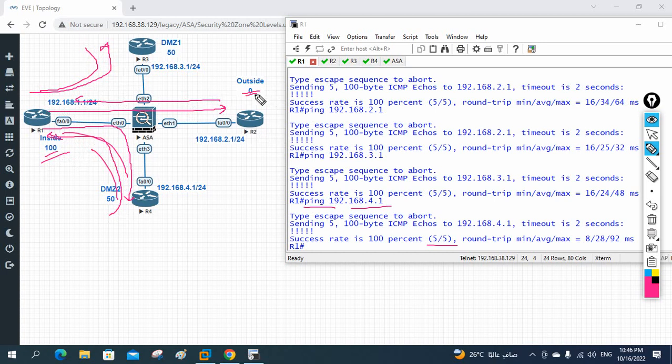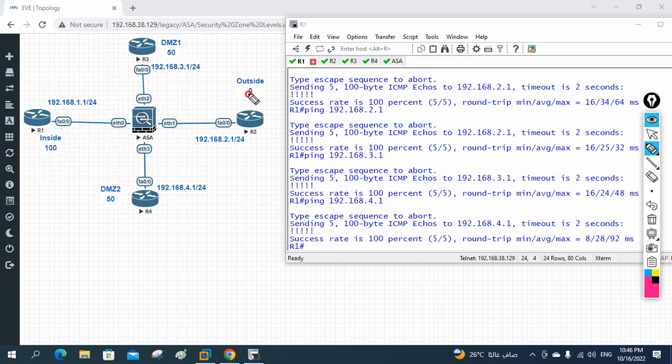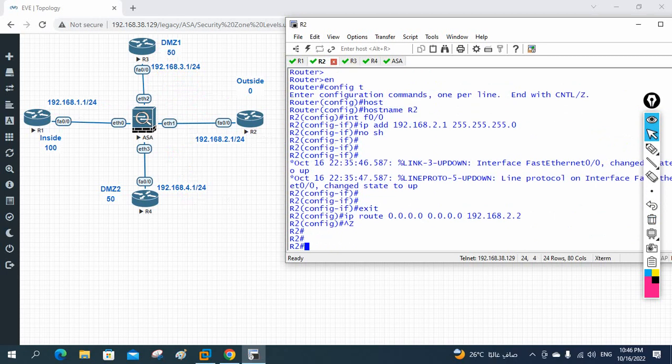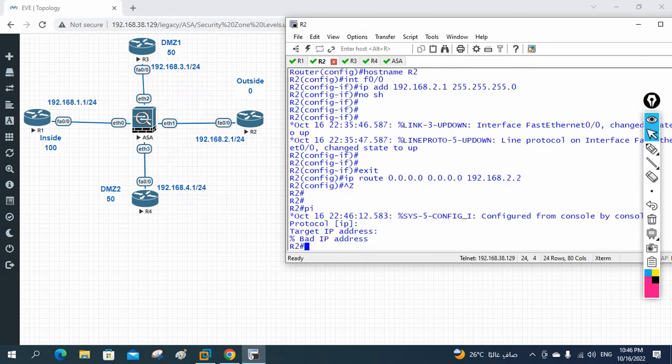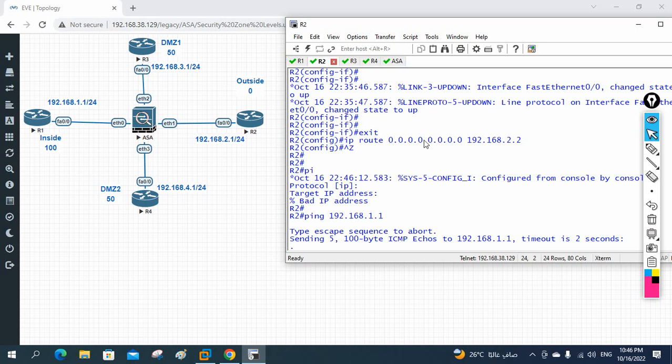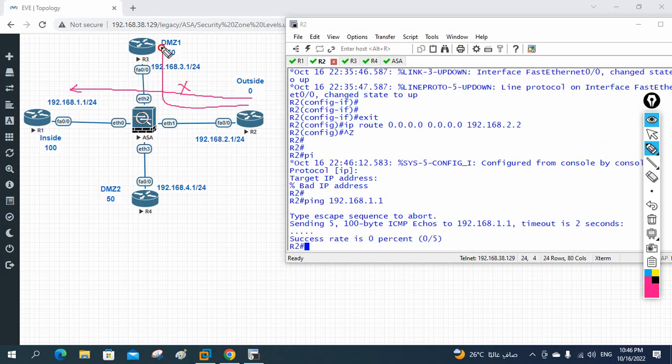Let me go outside and try to ping. It will not allow outside to go inside this way, and we cannot go this way, and we cannot go this way also. Let me try now. So I will go to R2. R2 is nothing but outside, and from here I am going to ping 192.168.1.1. If you see, it will not work, because traffic from the low security level to the high security level is not allowed. This way we cannot go, because 0 to 50 you cannot go, 0 to 100 you cannot go. So this will not allow.